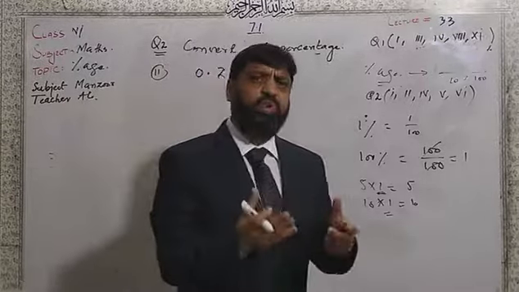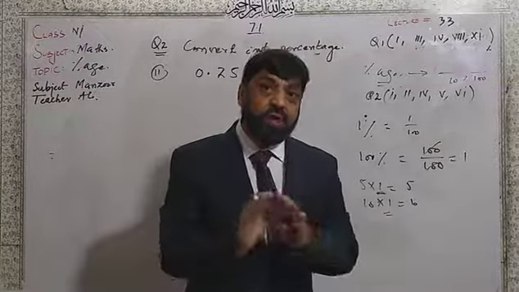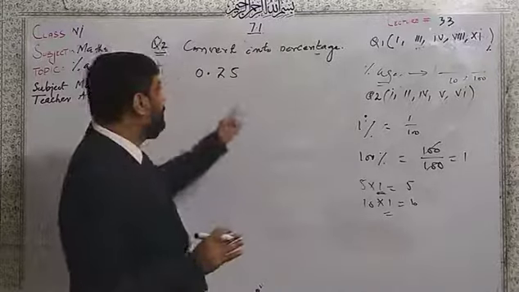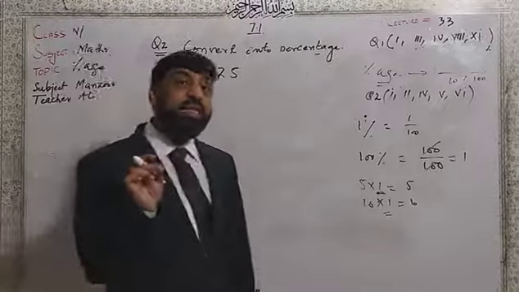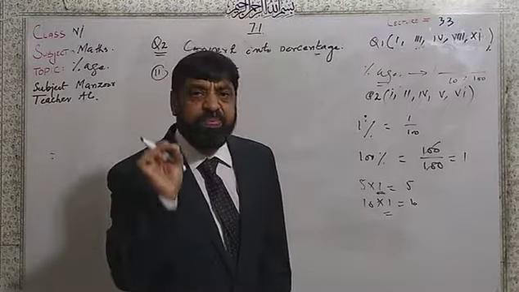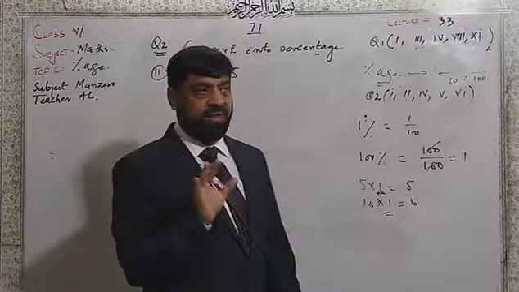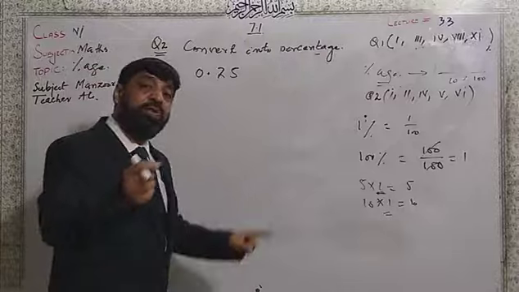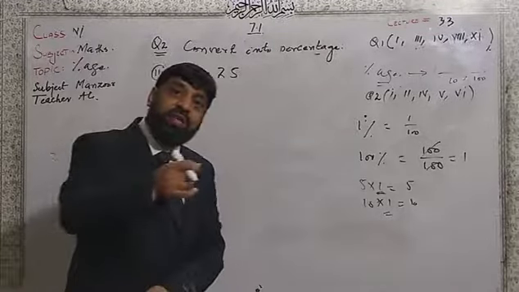Fractional part we say 25. We will not say 0.25. Wrong reading. 0.25 means the 25th part of the 100, the 25th part out of the 100 parts.